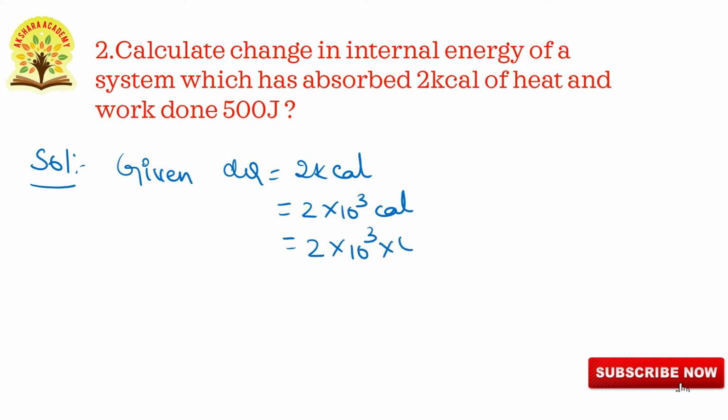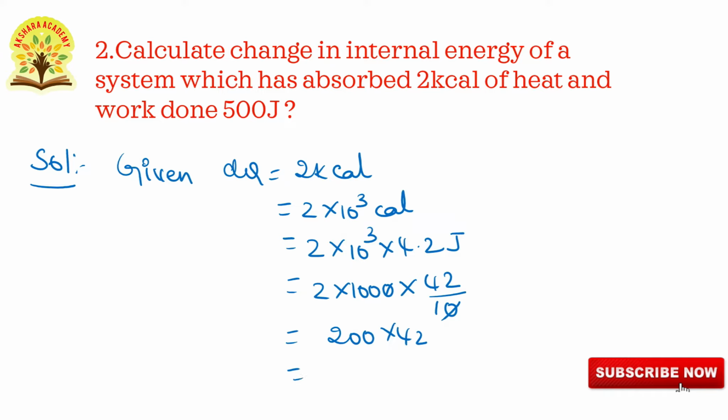So into 4.2, that is equals to 2 into 10 cube, 1000, 4.2 can be written as 42 by 10, 0 cancels. So 200 into 42, that is equals to 8400 joules. So dq is equals to 8400 joules.